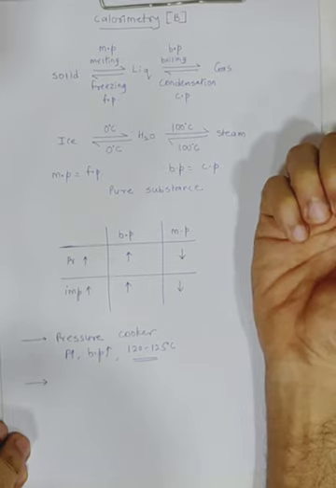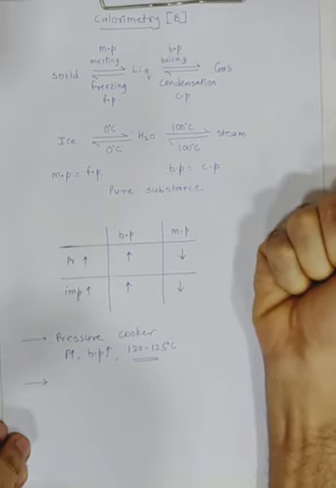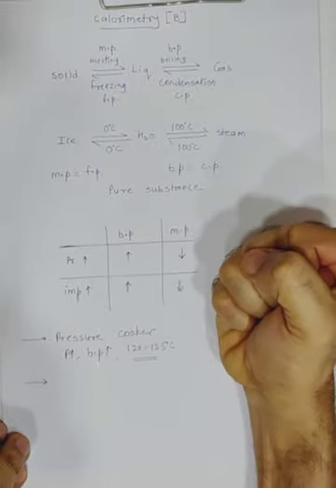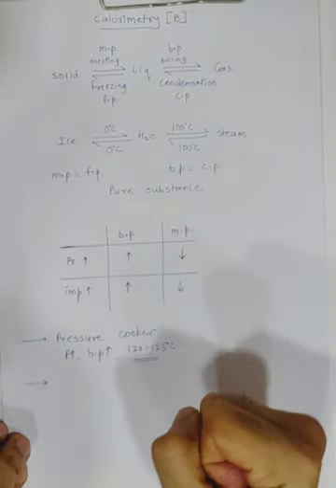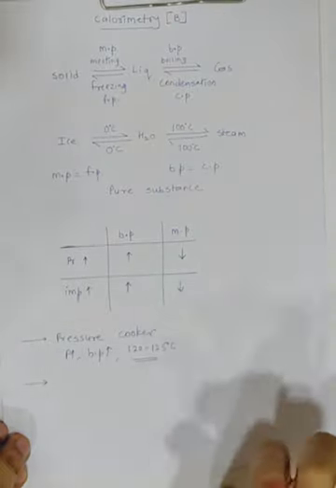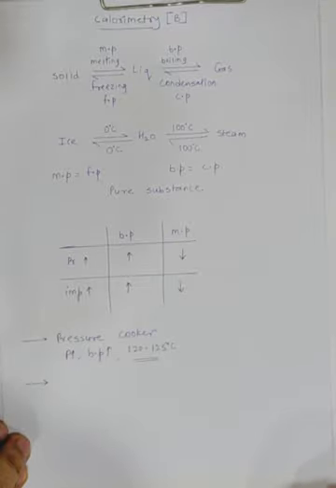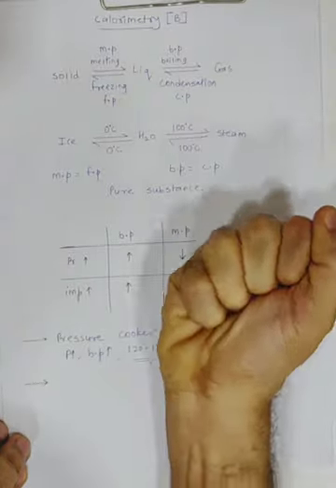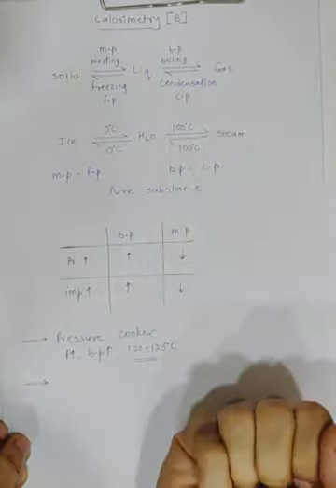Now what do you do? You start applying pressure on that ice cube. So you keep on compressing it, and when you compress it too hard, let's say, this is just imaginary I'm talking about, at one point its melting point instead of 0 will become what? Minus 2 degree. And at that pressure, what happened? Your ice would have converted into what? Water. But the moment you again open your fist, what will happen? All that water would have again converted into what? Ice. Why? Because now the pressure is decreased again, so it converts back to ice.